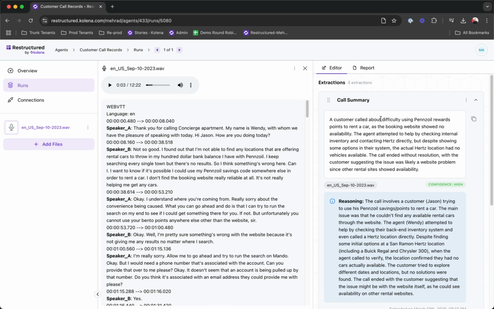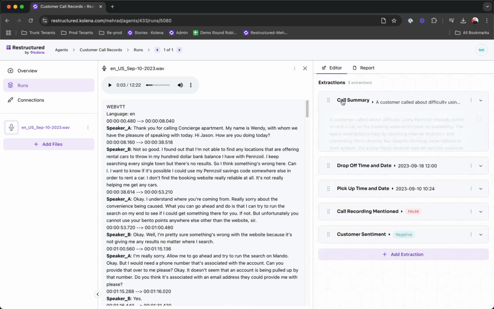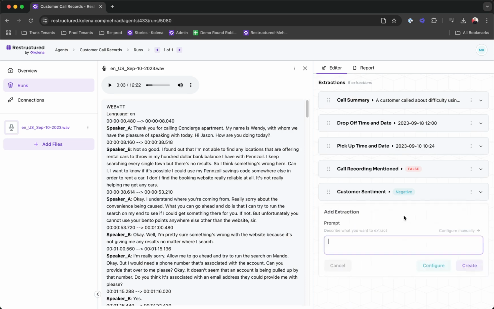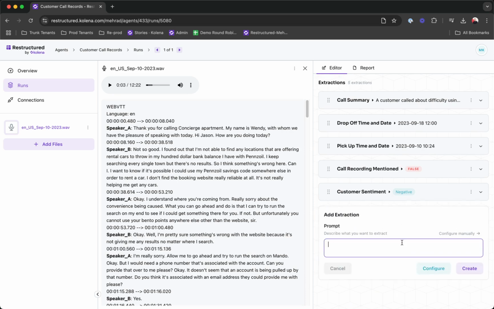So this is a call about difficulty using some rewards program and issues with booking directly from Hertz, and it was not resolved. So actually, that gave me an idea. Let me just go ahead and ask, is there a resolution? I'm going to go ahead and create that extraction as well.